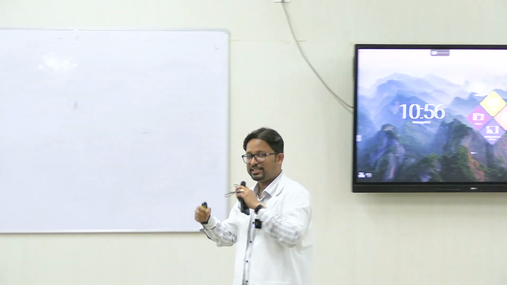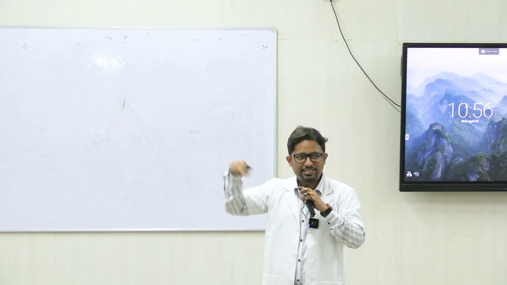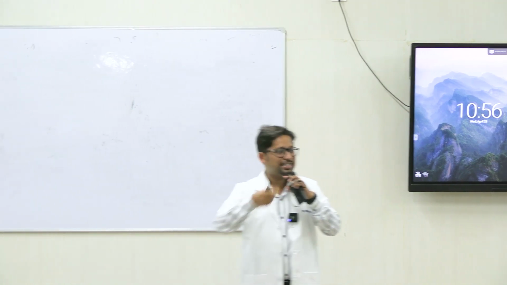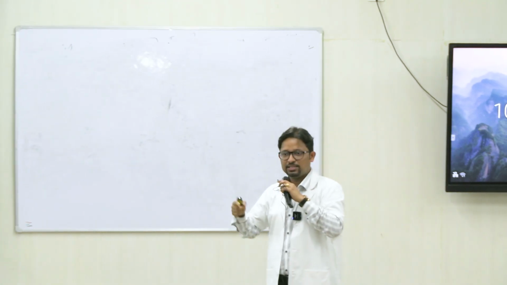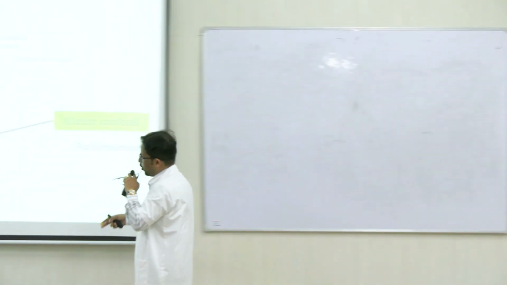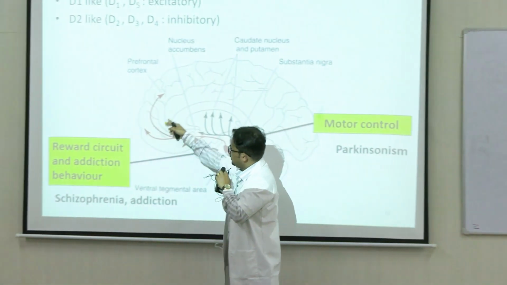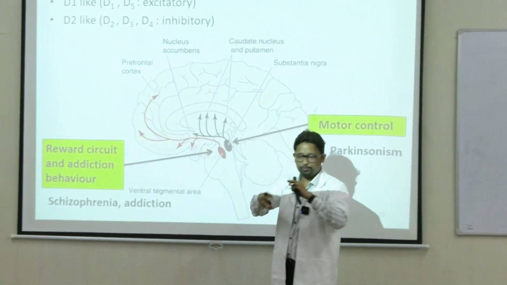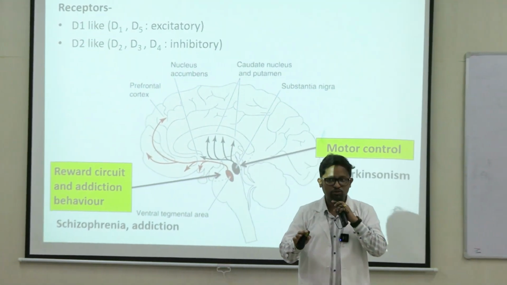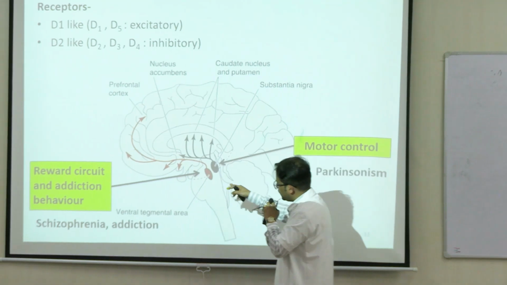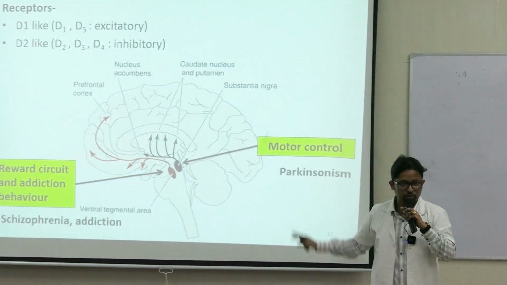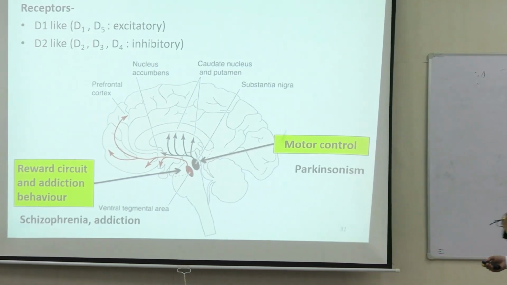A person takes a substance, the reward circuit of the brain gets activated, and then he keeps on seeking the same motivation, the same substance. So the reward circuit of the brain is this. All forms of addictive behavior you can attribute to this particular part. A disease called schizophrenia also happens when this particular circuit becomes altered.